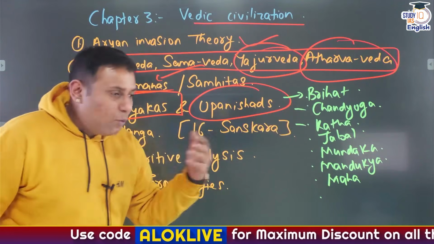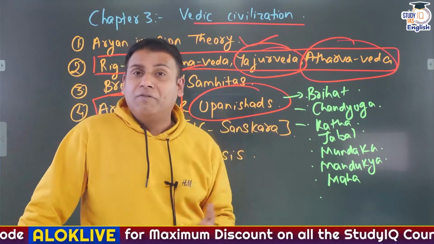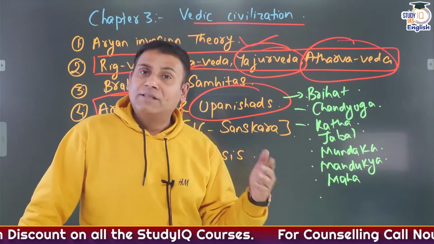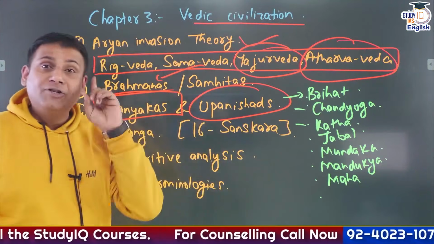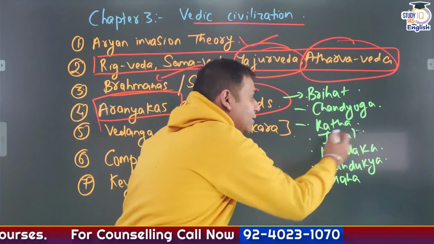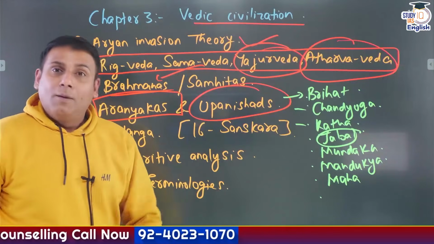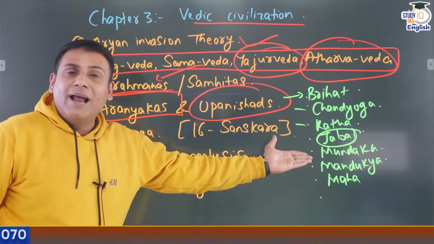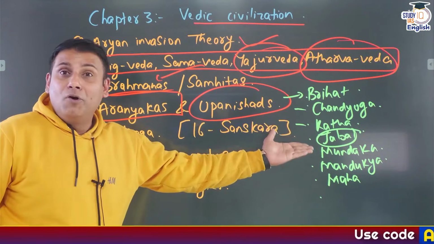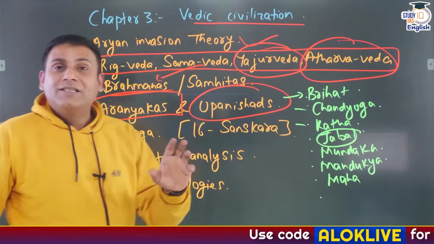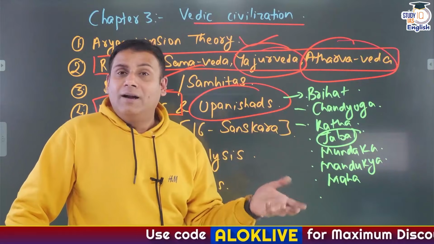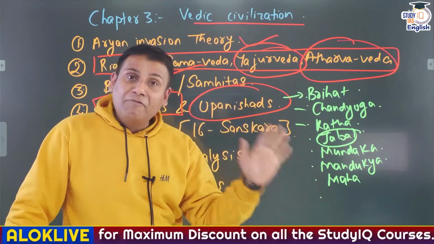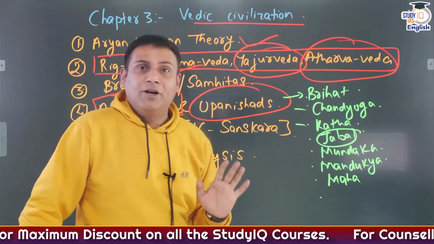Then there are 4 stages of life. There are 4 ashrams of life: Brahmacharya, Grihasthashram, Vanaprastha and Sannyas ashram. It finds mention in which Upanishad? It finds mention in Jabala Upanishad. Mundaka Upanishad, as we had seen, Satyameva Jayate Nanritam, our national motto, has been derived from Mundaka Upanishad. The concept of Vasudhaiva Kutumbakam, it finds mention in which Upanishad? So all these questions have cropped up and can crop up in the examination.